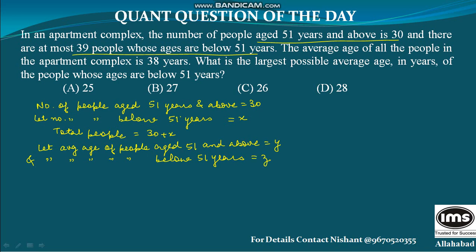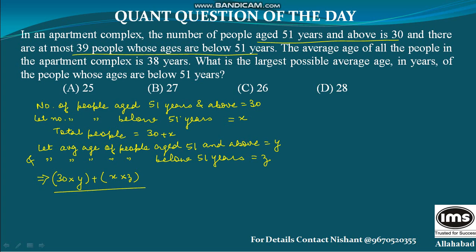Now the question says the average age of all the people in the apartment is 38 years. So the total age of all the people aged 51 and above will be 30 multiplied by y, because the number of people aged 51 and above is 30 and we have assumed their average age to be y. Plus the total age of all the persons below 51 will be x multiplied by z. This gives me the total age.